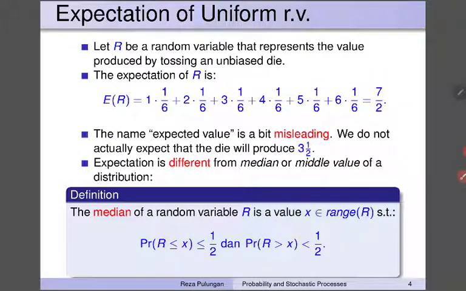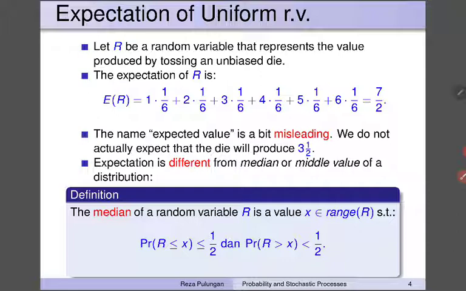Let's take another example. Let R be a random variable that represents the value produced by tossing an unbiased die. There are 6 possible values, namely 1 to 6. Because it is unbiased, the probability of each of them occurring is equal, namely 1/6.